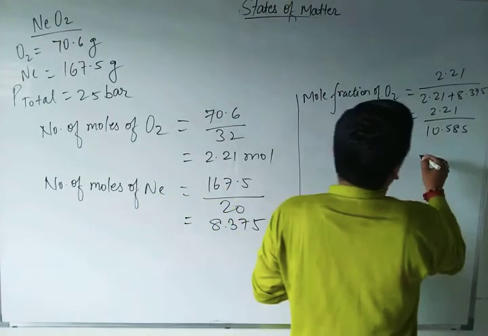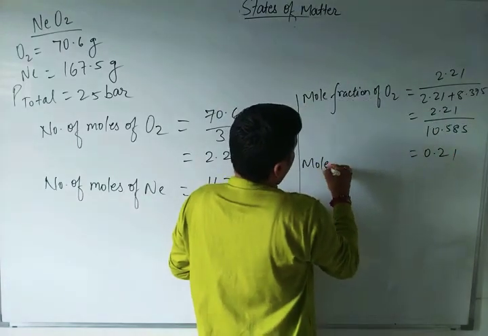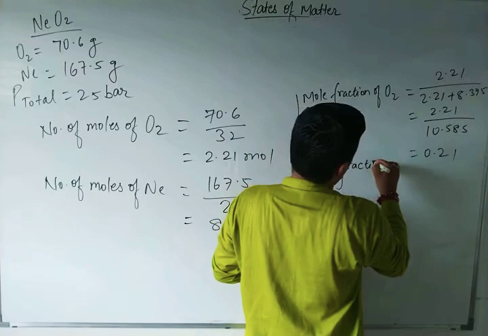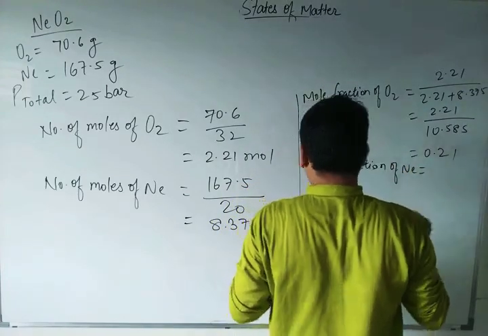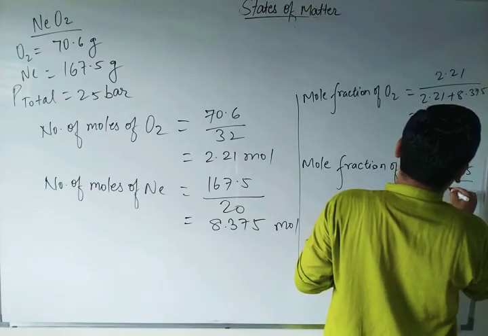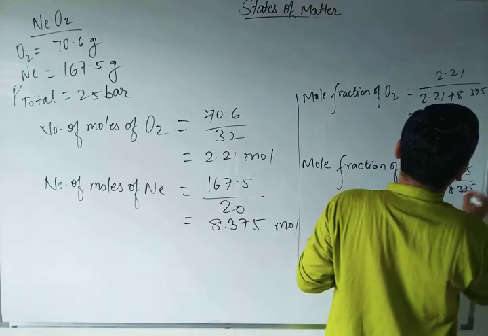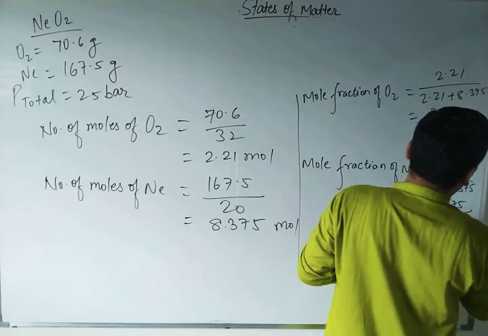Now the mole fraction of neon is equal to 8.375 by 2.21 plus 8.375, that is 8.375 by 10.585.